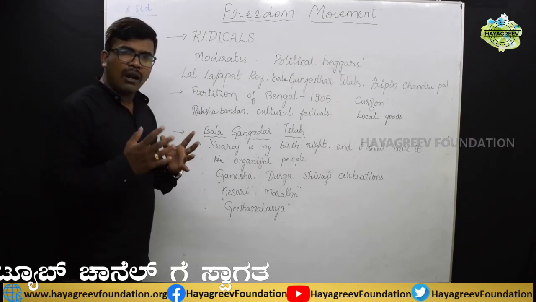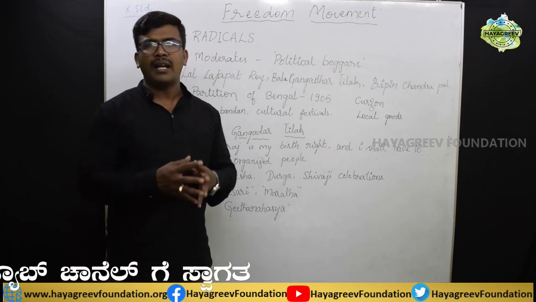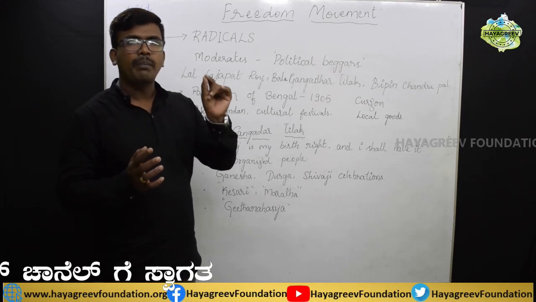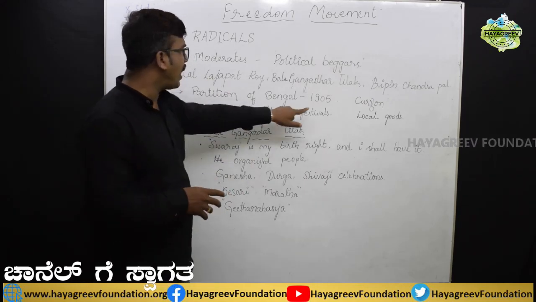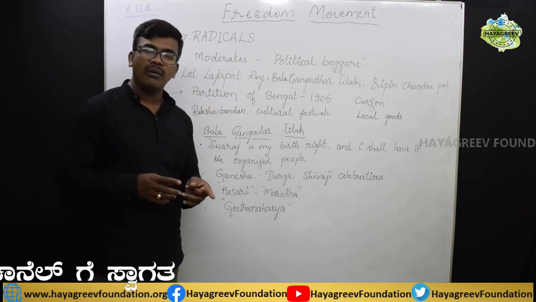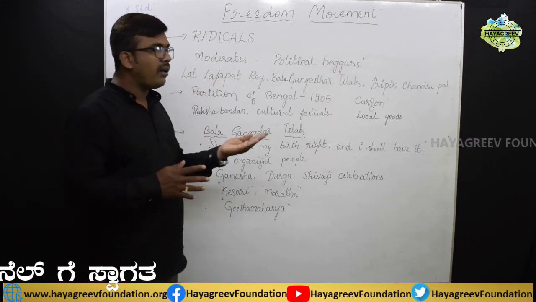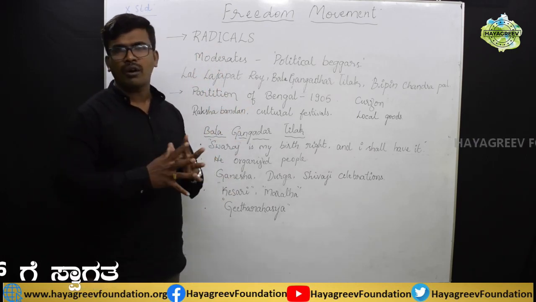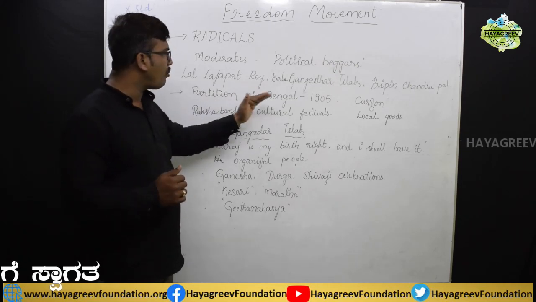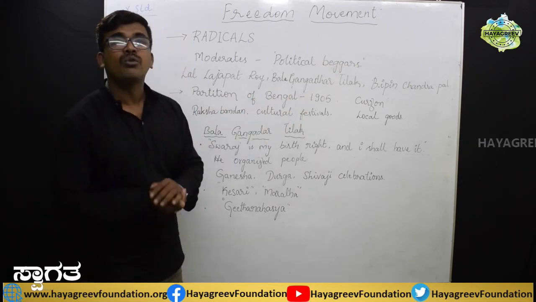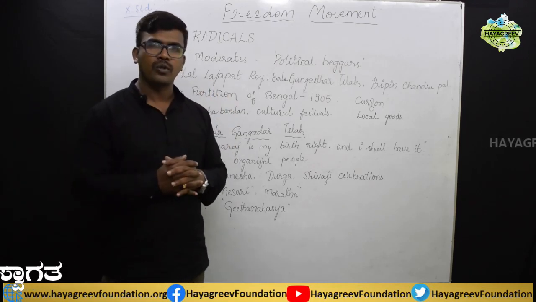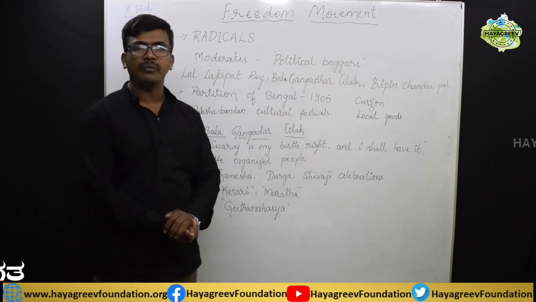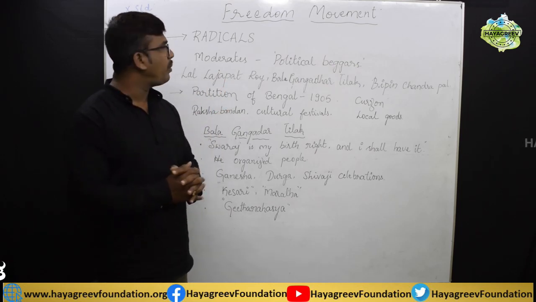Though a lot of disappointment was already there among the Indian National Congress, it broke out when Lord Curzon divided Bengal. When he partitioned Bengal in the year 1905, the differences between the radicals and the moderates completely broke out. Why? Because the radicals completely opposed the partition of Bengal. The intention behind the partition of Bengal by Lord Curzon was to divide the unity between Hindus and Muslims. So because of that, he partitioned Bengal in 1905. This was completely opposed by the radicals.